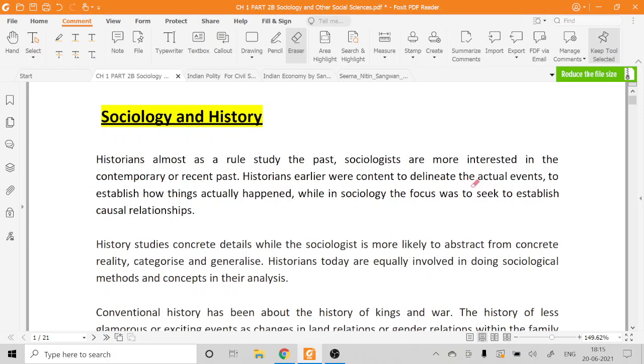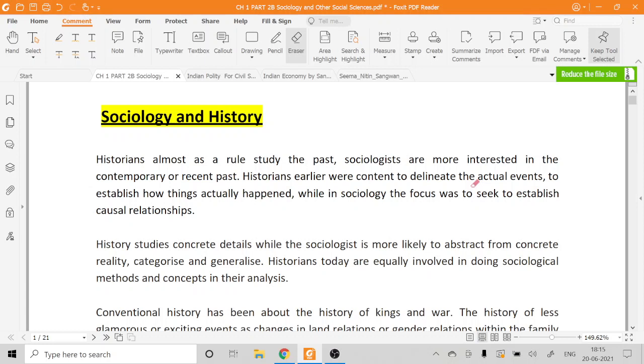Gradually, in the third phase, the combination of micro and macro took place and the scope of sociology further widened with the coming of thinkers like Talcott Parsons and Robert K. Merton. And at last we also talked about the contemporary scope of sociology.